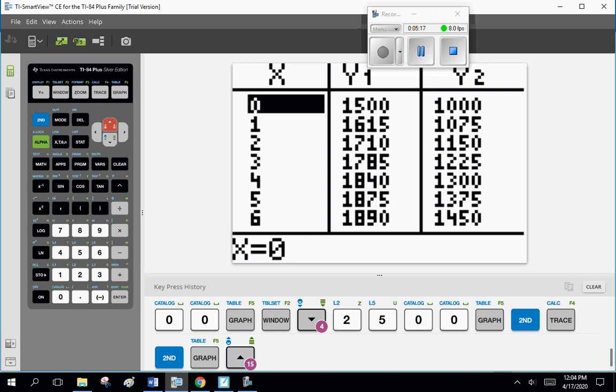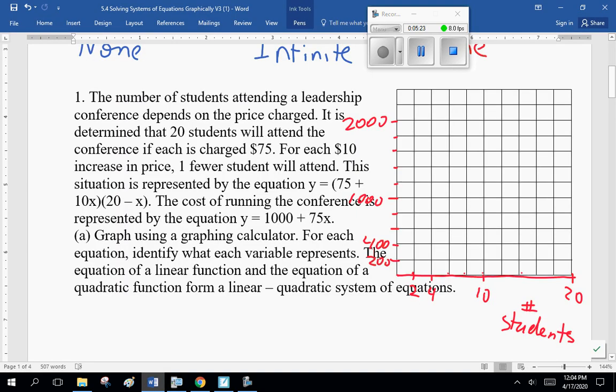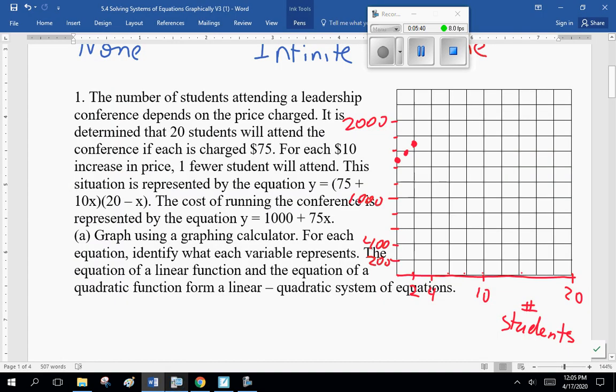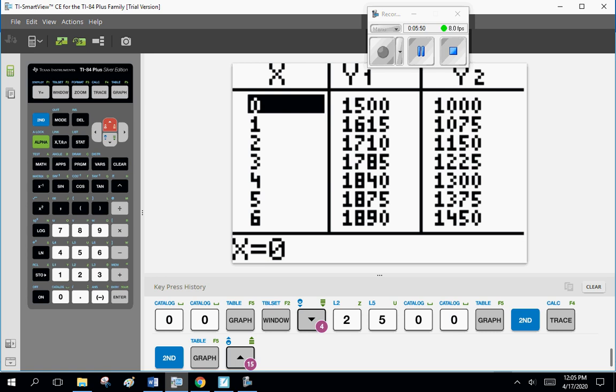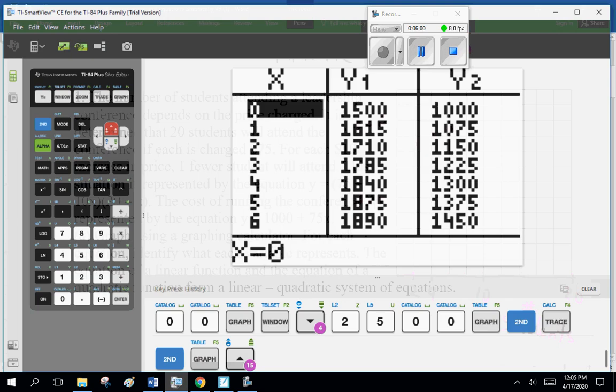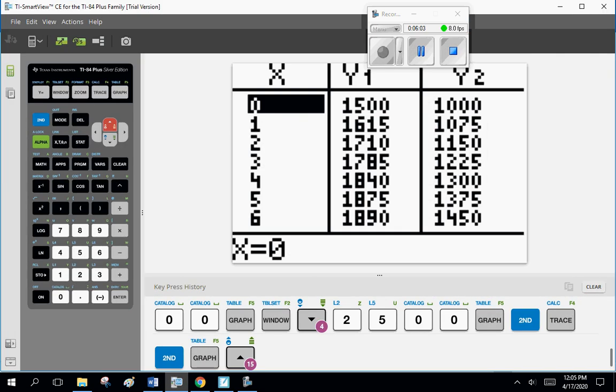So, 1500, 1650, 1710, then 1785, 1840, 1875, 1890, and well, let's just keep on going.